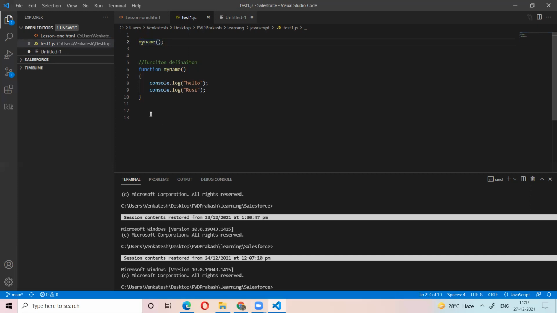Then why is it working? Actually, when the program executes, it comes here and checks where myName is. It is not there, so that's why it would give the error. That is the general behavior. But why is it working? Anyone guess? Hoisting. Yes, it's the concept of hoisting. I told you previously. What is the concept of hoisting? Anyone tell?